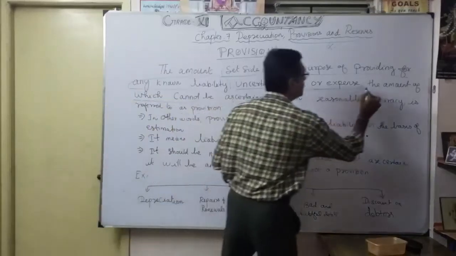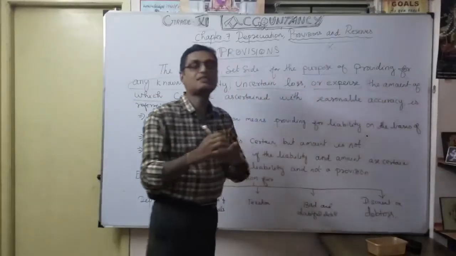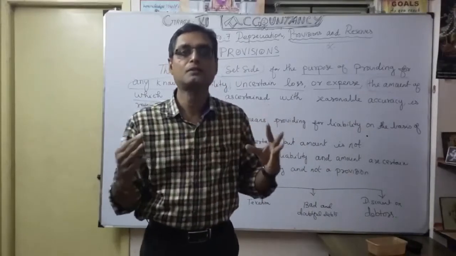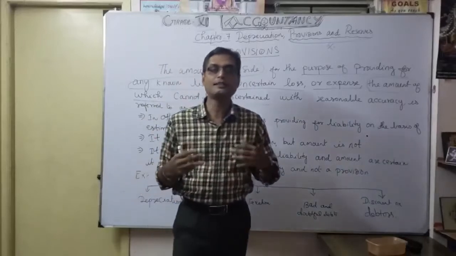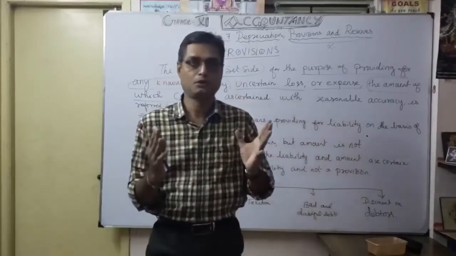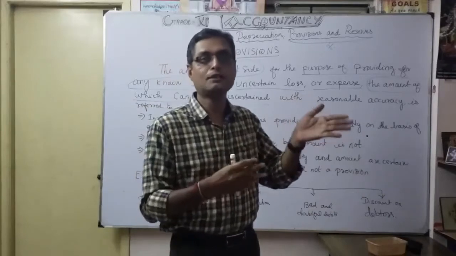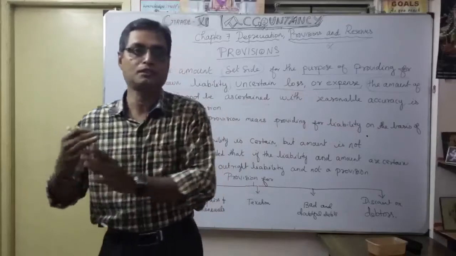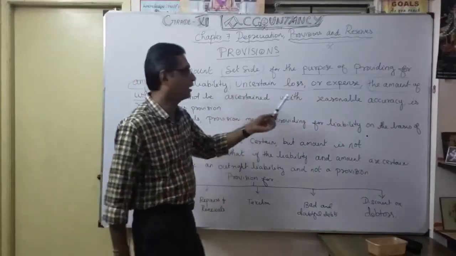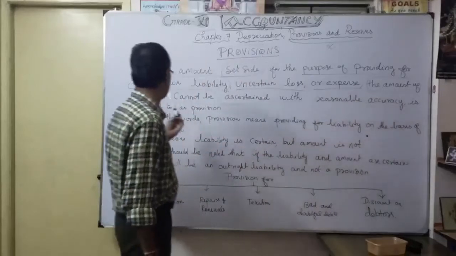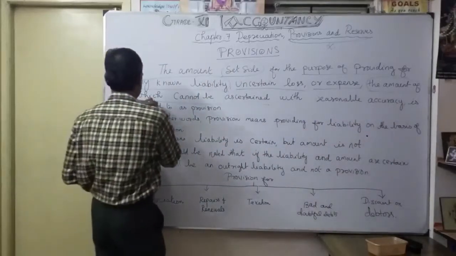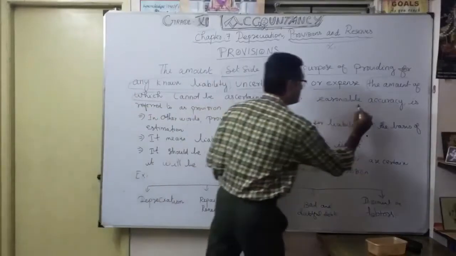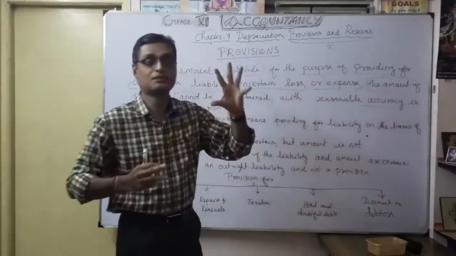So we can't fix the amount exactly. You can only anticipate an approximate amount, because based upon the last year, you are going to create some amount for the future. What are the uncertain loss or expense? The amount of which cannot be ascertained, that's what each and every word means, with reasonable accuracy. In accountancy, you know, accuracy is the first objective.